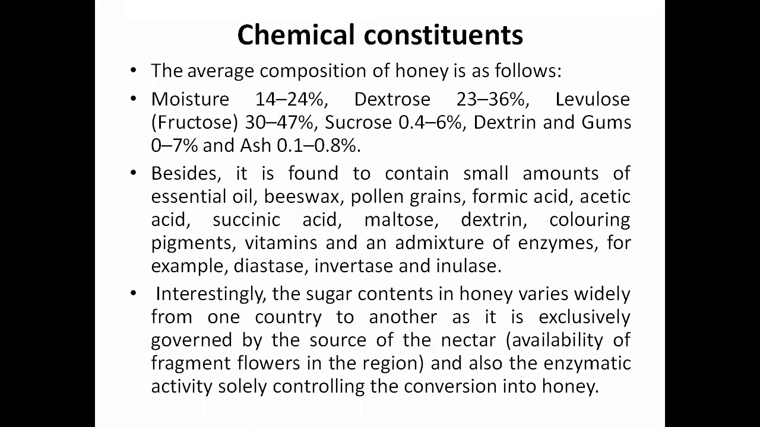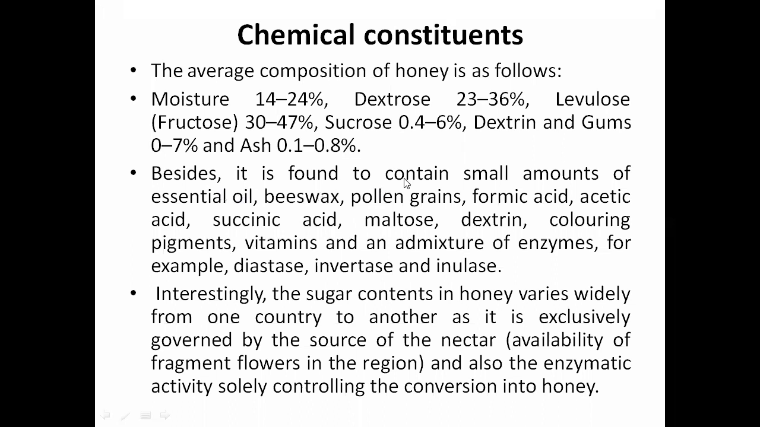Chemical constituents. Let's see what is there in honey. The average composition of honey is moisture 14 to 24%, dextrose 23 to 36%, levulose or fructose 30 to 47%, sucrose 0.4 to 6%, dextrine and gum 0 to 7%, and ash 0.1 to 0.8%. So these are the different compositions honey is supposed to have.